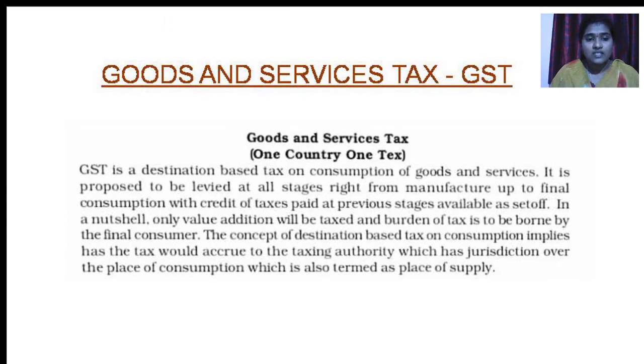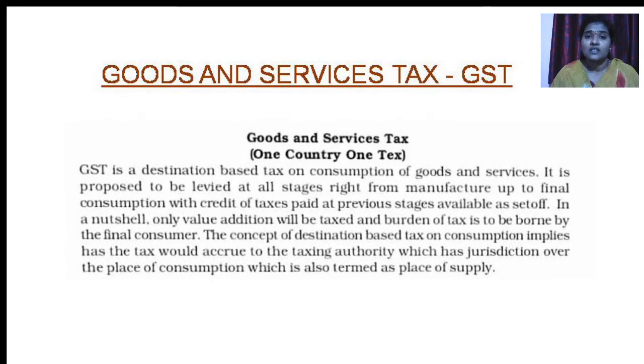In a nutshell, only value added will be taxed and burden of tax is to be borne by the final consumer. The concept of destination-based tax on consumption implies that the tax would accrue to the taxing authority which has jurisdiction over the place of consumption, which is also termed as place of supply.